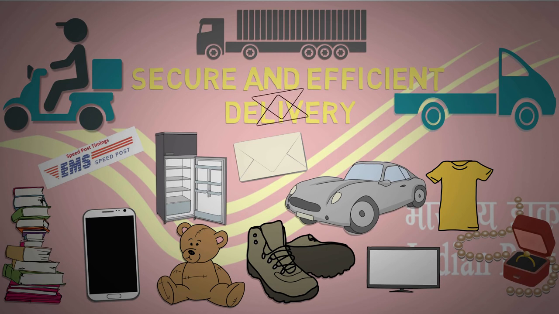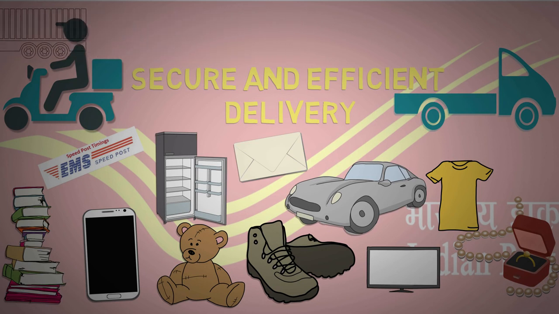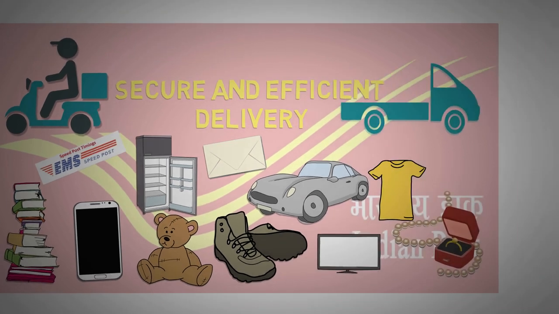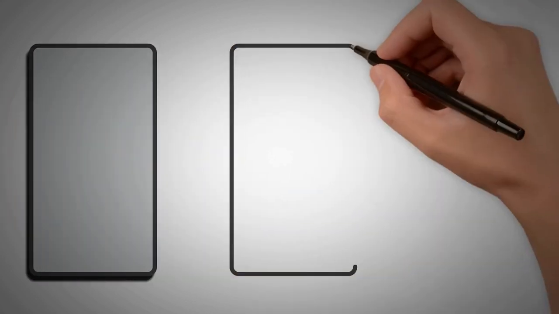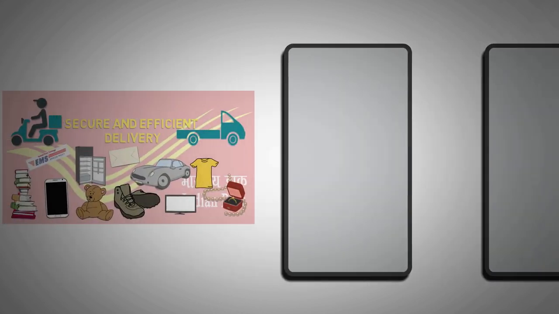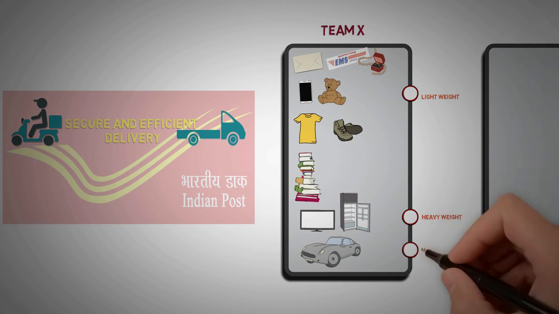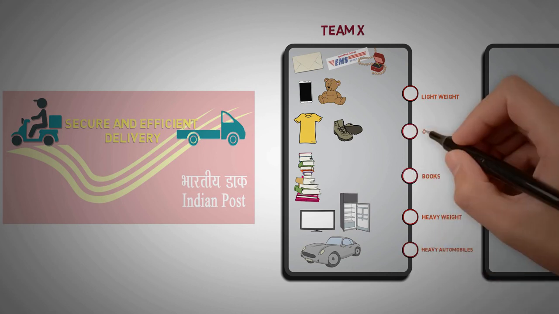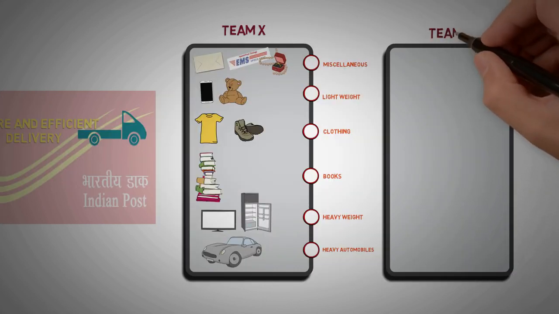Now, it is almost impossible for a single team to handle the overall process and effectively route all these products to its destination. So, the company executes this process simply by splitting the work among multiple teams. The first team, let's say Team X, has clear information about the products. It categorizes them logically, such as lightweight, heavyweight, heavy automobiles, books, clothing, etc. Team X then hands it over to Team Y.